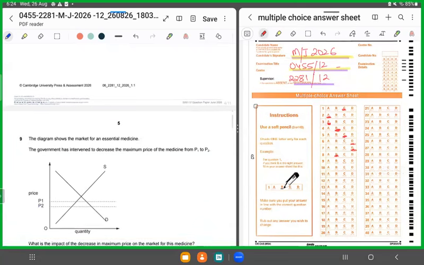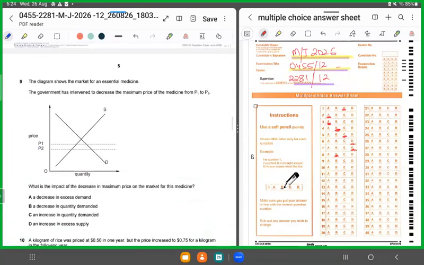Moving forward, MCQ 9. MCQ 9 is displaying a demand and supply diagram. Now, they're saying initially the maximum price was P1. Now, the government reduced it and made it P2. Now, they're saying what would be the impact of the decrease. Now, initially, this was when the maximum price imposed was P1. So, this was the demand. This was the supply and this was the demand. So, this means this was the shortage or the excess demand.